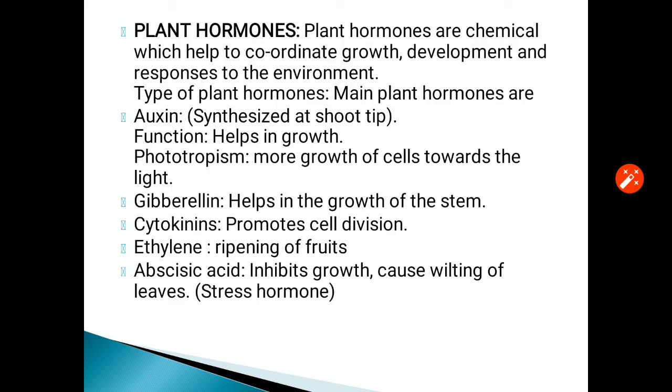During unfavorable conditions, it closes the stomata of the plant so they do not get affected by the external environment. It increases the tolerance to various stresses. It induces dormancy in seeds and buds, and it promotes aging of the plant parts.